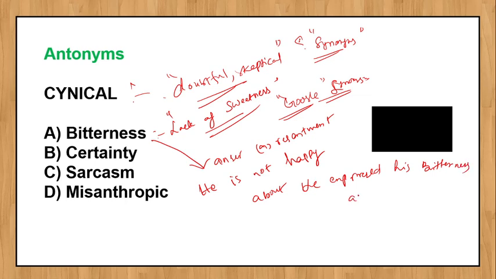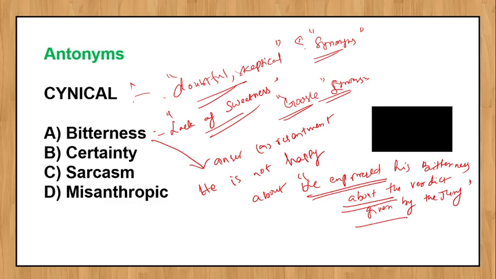He expressed his bitterness about the verdict given by the jury. So he is not happy about the judgment. Verdict means judgment. So bitterness means some anger or resentment about something, about being treated unfairly. So that is the meaning of bitterness.